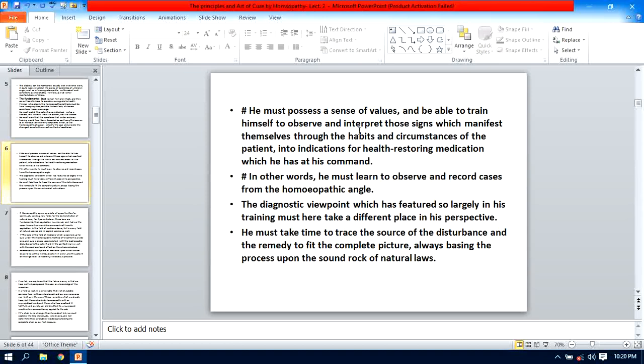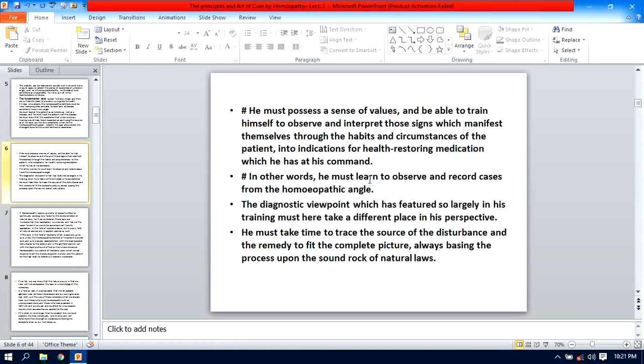And for which he has at his command, he must be skillfully trained for this analysis and synthesis of the case, as well as the selection of the remedy from the knowledge of materia medica. In other words, he must learn to observe and record cases from the homeopathic angle, and for this quality he must be skill trained for the case taking. The case taking from the homeopathic angle.